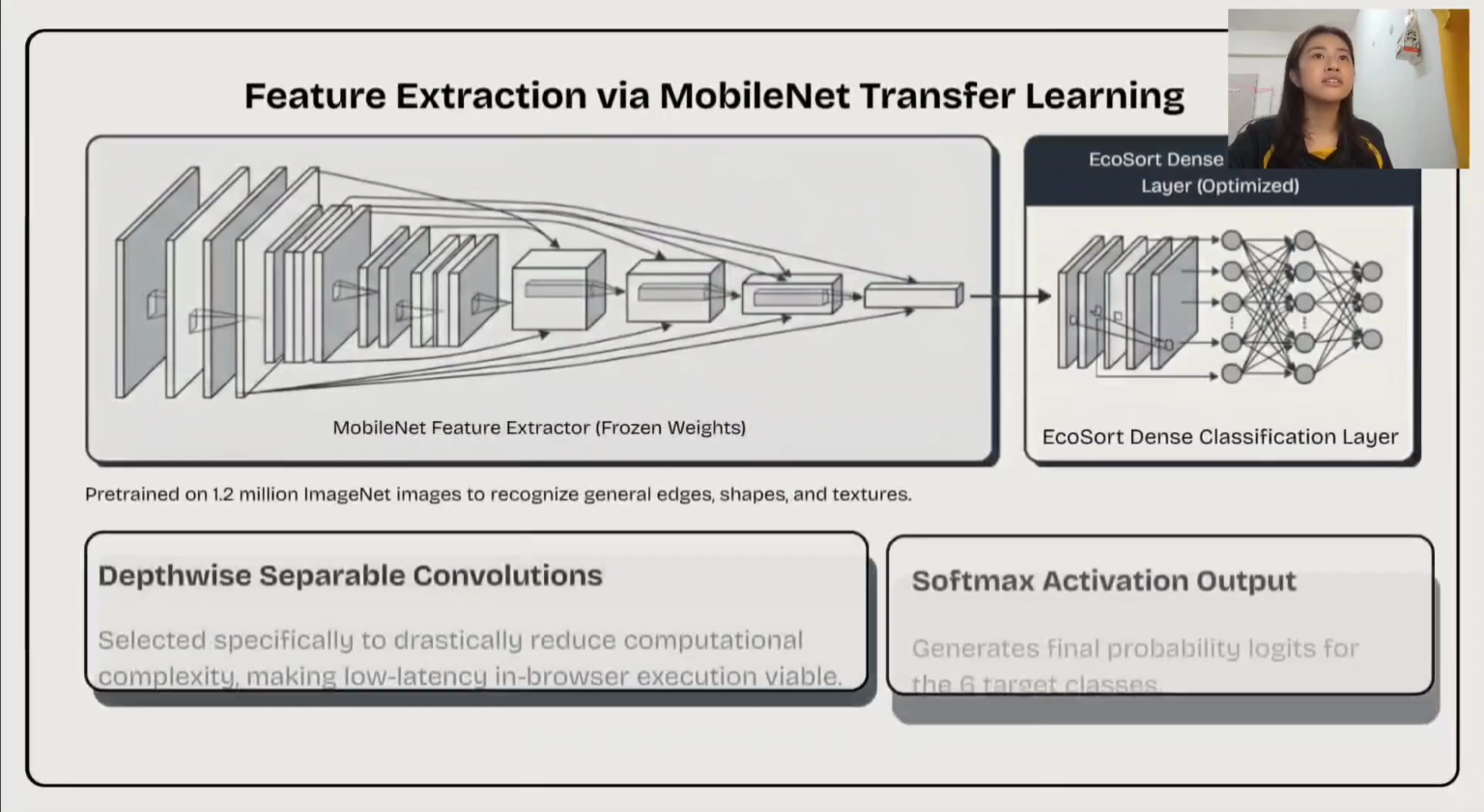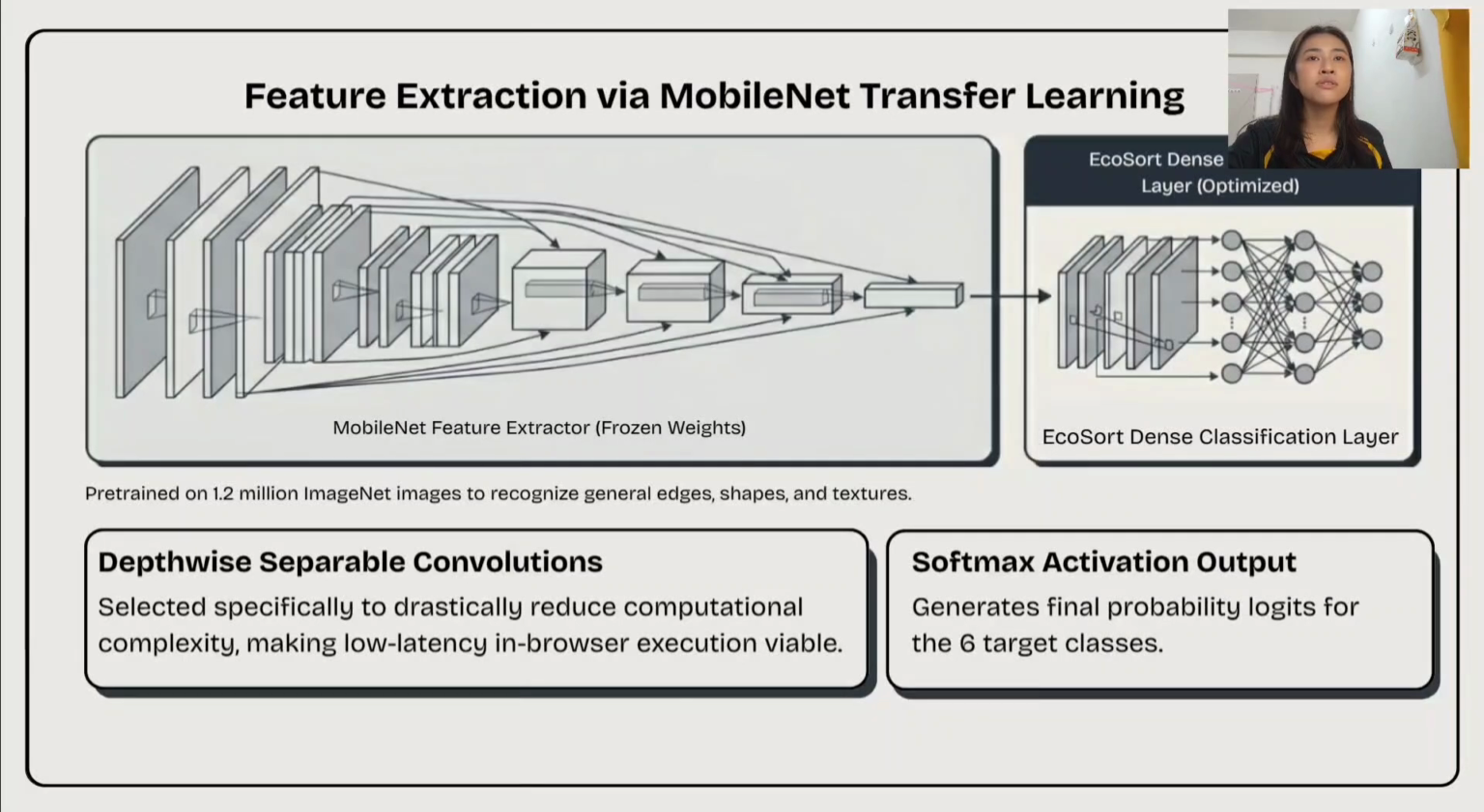After preprocessing, the image is sent into MobileNet, which is the pre-trained model we used for our project. MobileNet was originally trained on around 1.2 million images from the ImageNet dataset, so it already knows how to recognize general features such as shape and texture. In our project, we use MobileNet as the feature extractor and keep it pre-trained and frozen. Then we add our own dense classification layer that is specifically trained to recognize our 6 waste categories.